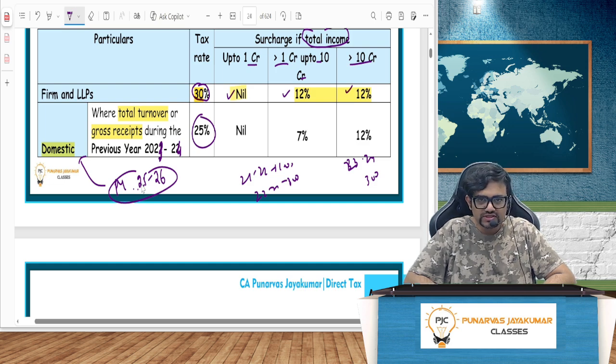I want to support businesses, especially who are just starting out and have less turnover. According to government, less than 400 crore is very less turnover. So for them, they are telling, okay, no problem, pay 25%. No issues. Got it?